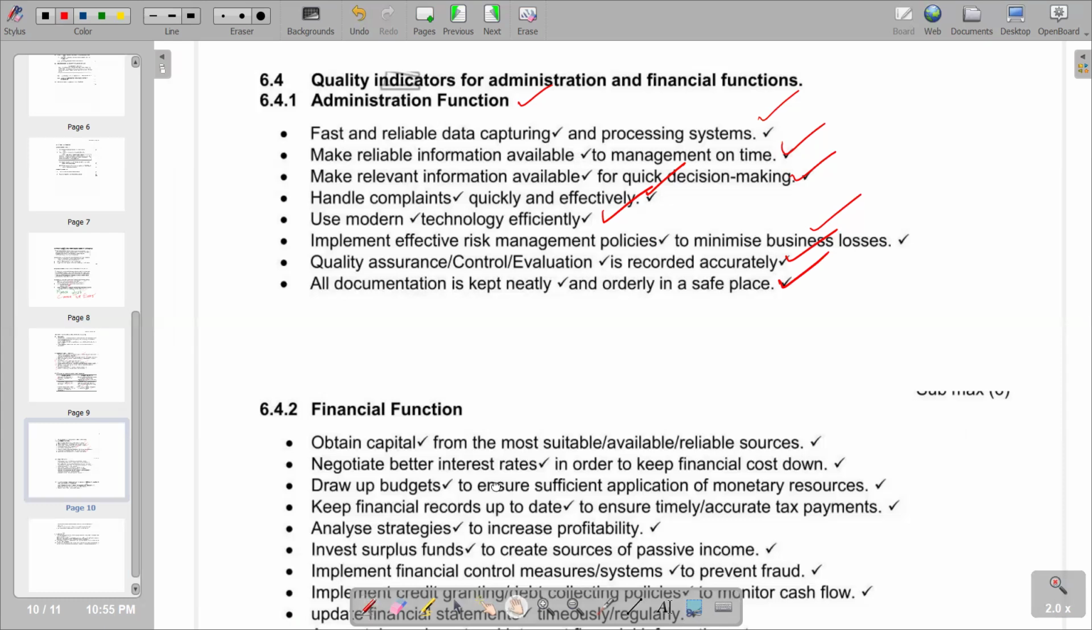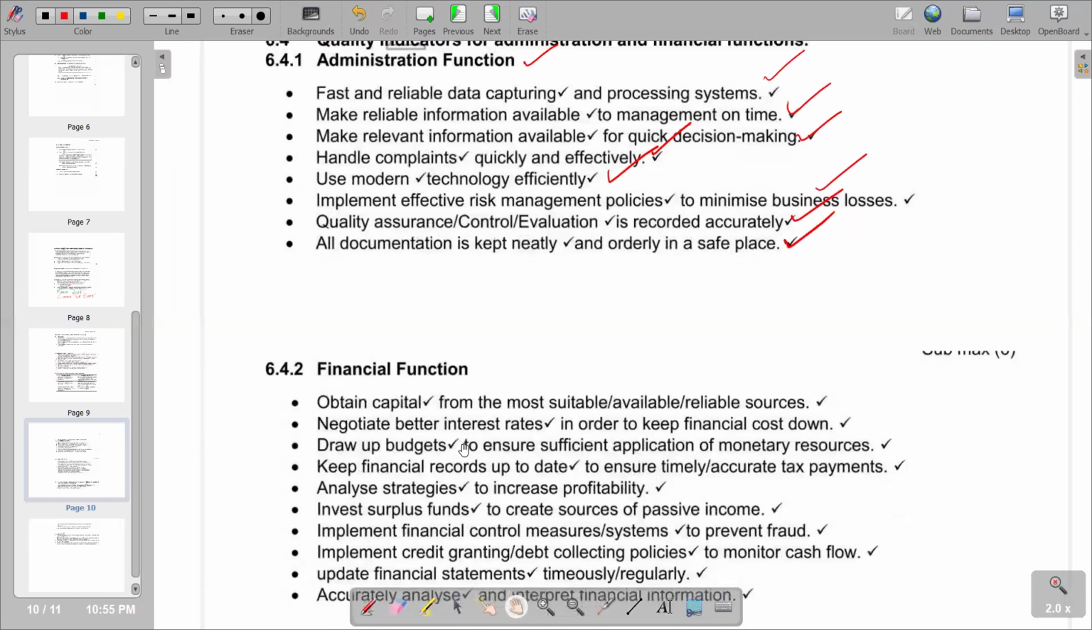Then we go to the next function, which is the financial function. And obviously, the explanation in terms of the financial function is that it involves practices and activities focused on managing business financial resources to generate profits. So it involves managing financial resources, analyzing data to support decision making, and ensuring financial stability. So basically, that's what we have under the financial function.